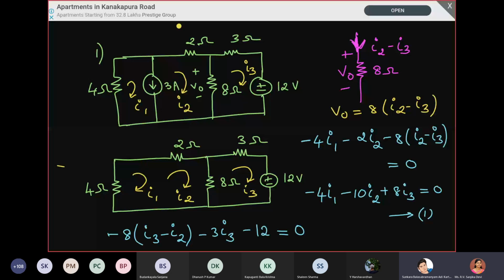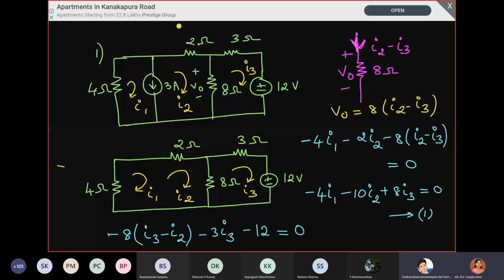Ma'am, also the current source is parallel to this. Can we take the current source outside of the 4 ohm? Yes, 4 ohm and 3 ampere are exactly parallel, so even if you interchange, it will not create any problem. If we interchange, we cannot apply supermesh, because it will be only for the 4 ohm resistor? No, the circuit, again we have to do the analysis. Conceptually that is correct.